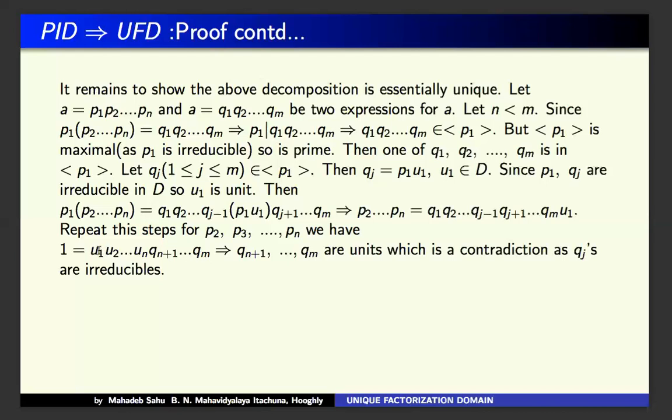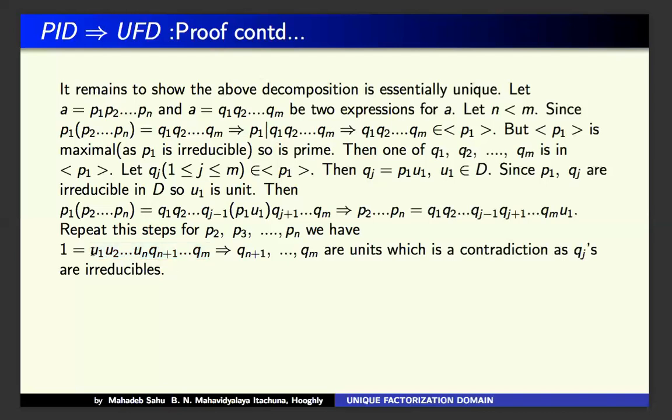So therefore 1 equal to the product Q1, Q2, Qn plus 1 up to Qm. And that means all of these are units in D.